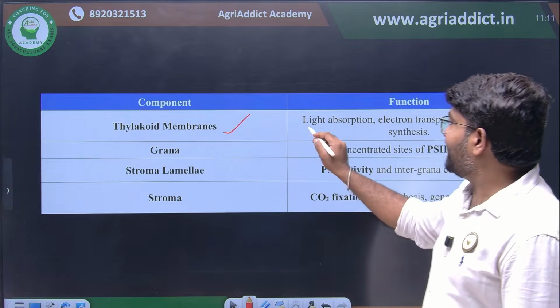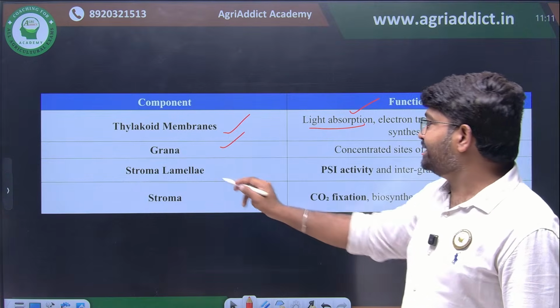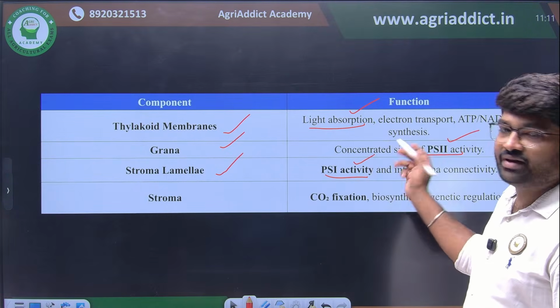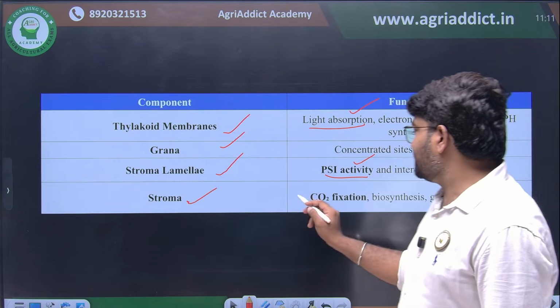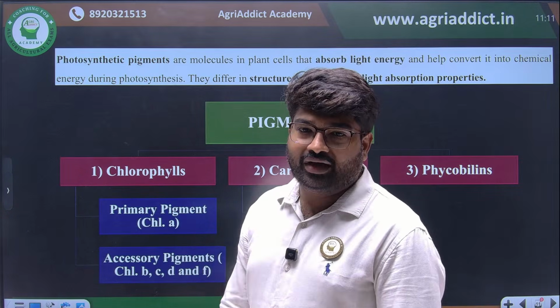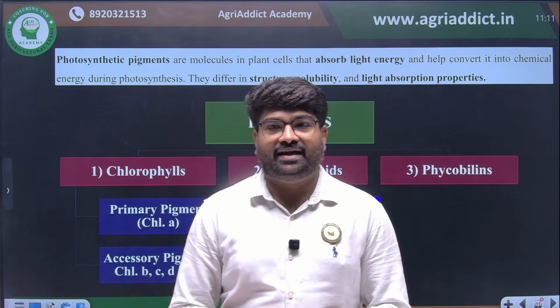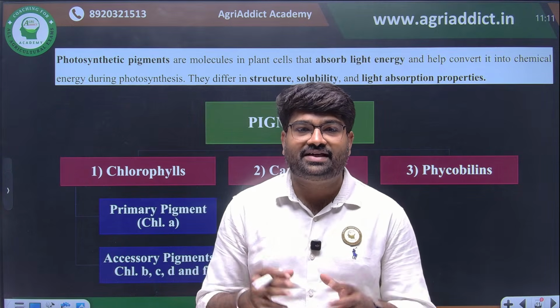Thylakoid membranes, light absorption will happen. Grana, this is the site for PS2 activity. Stroma lamella, PS1 activity will be more. Then in stroma, CO2 fixation will happen. This we have already seen. Now we are going to see which pigments will absorb the light energy, and how the light energy is absorbed.